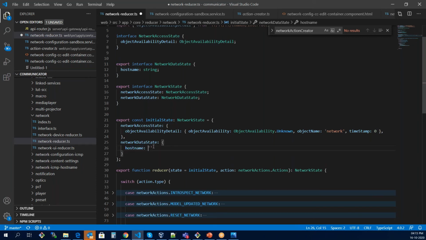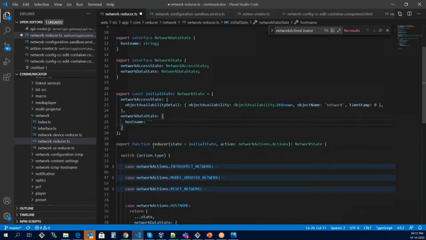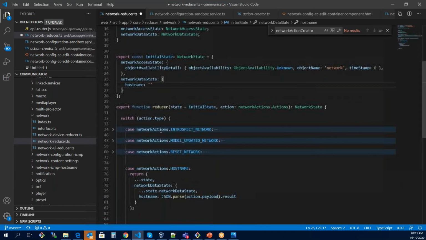Host name is empty, and then we are writing the main function of that reducer. Its function name is reducer, and it takes some parameters. The parameters are fixed. The first parameter will be its state, and if we don't pass its state, it will take the initial state by default.